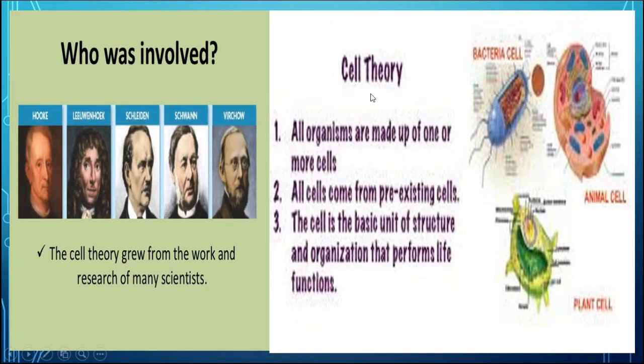According to this theory, the 3 main points are that all organisms are made up of 1 or more cells, whether plant or animal. All these cells are the basic functional and structural unit of life. They perform all the life functions, and these cells come from pre-existing cells. So these 3 scientists gave this cell theory, all the 3 points.